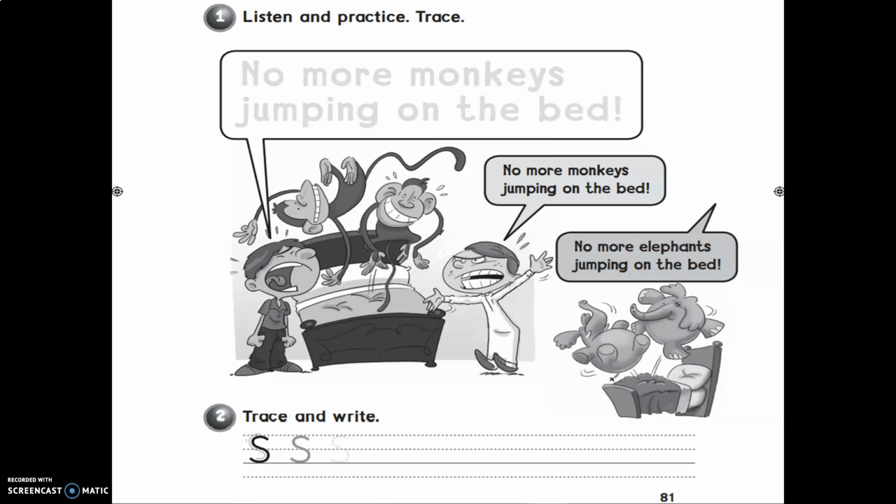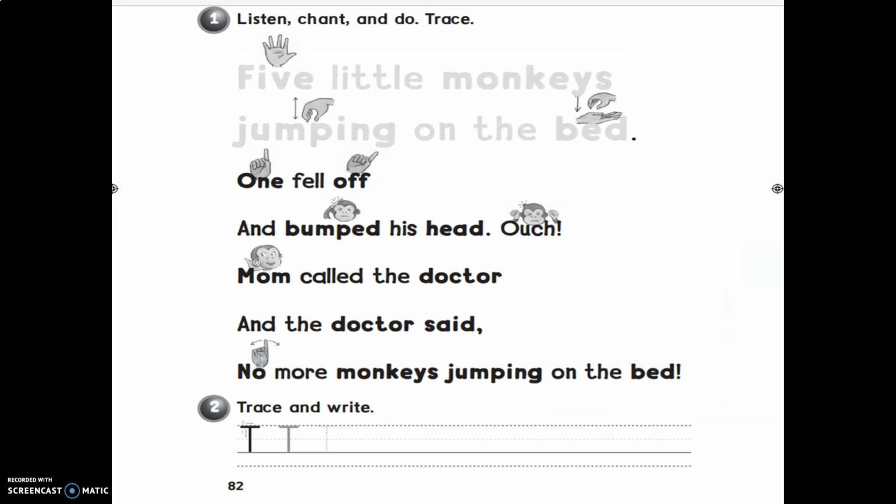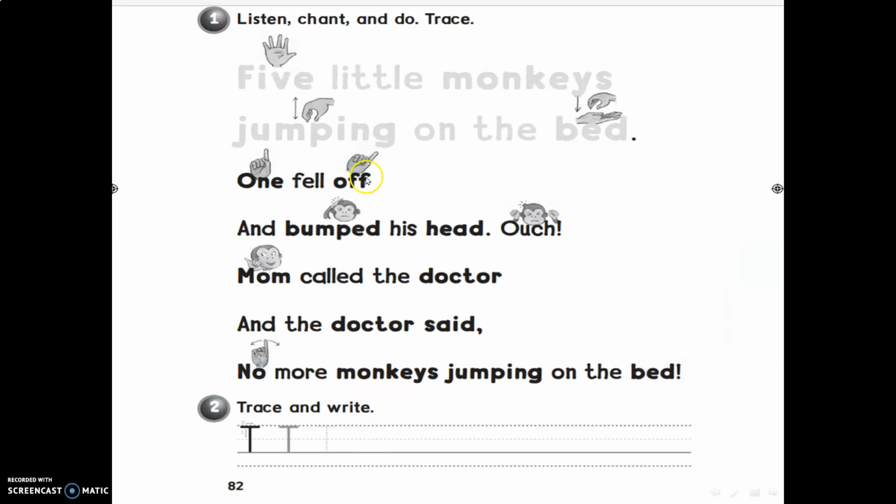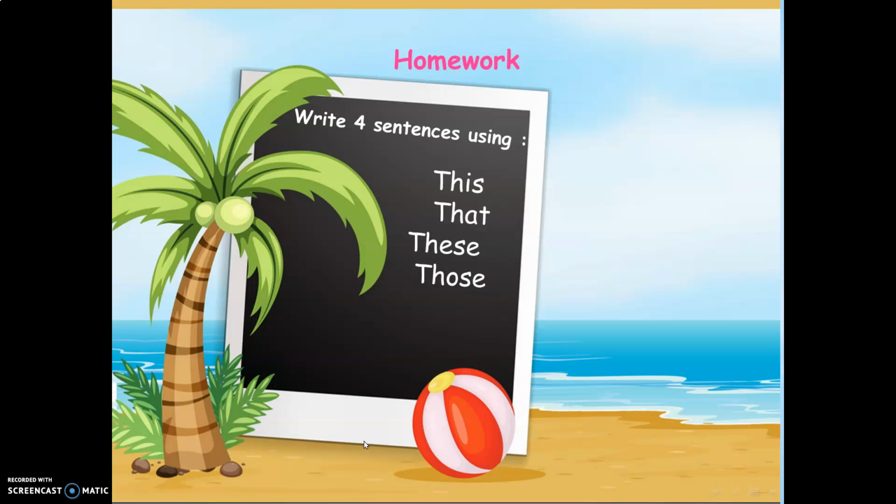Now your homework is page number 81 and 82. Please, girls, I want you to trace the gray words here, no more monkeys jumping on the bed. Then trace and write letter S. Then I want you to sing this song. Then trace the gray words here, 5 little monkeys jumping on the bed. Then trace and write letter T. Okay, girls? Now, you have a homework, of course.